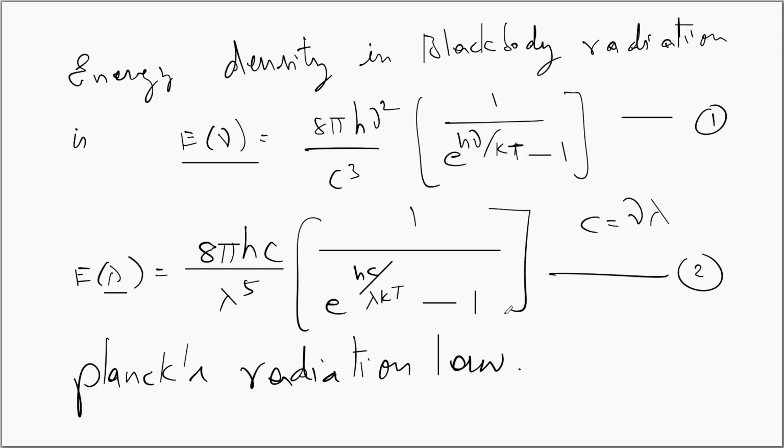We have expressed this expression in terms of wavelength by using c is equal to nu lambda, and we have written E lambda as 8 pi hc upon lambda power 5 into 1 over exponential hc by lambda kT minus 1. We have said these two expressions are called Planck's radiation laws, and the second expression can completely fit into the blackbody radiation spectrum. Hence we said that Max Planck's revolutionary postulate, that is, the energies are quantized, has revolutionized the modern physics. Thank you.